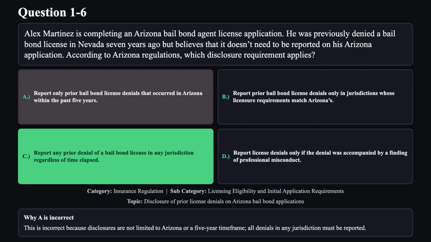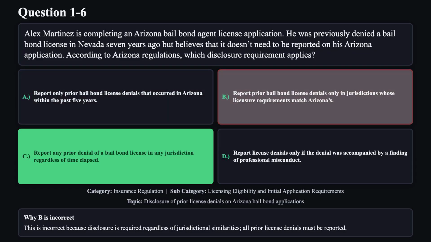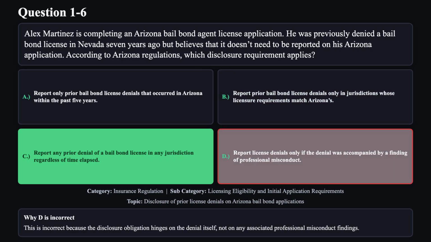Reason A is not correct. This is incorrect because disclosures are not limited to Arizona or a 5-year time frame. All denials in any jurisdiction must be reported. Reason B is not correct. This is incorrect because disclosure is required regardless of jurisdictional similarities. All prior license denials must be reported. Reason D is not correct. This is incorrect because the disclosure obligation hinges on the denial itself, not on any associated professional misconduct findings.